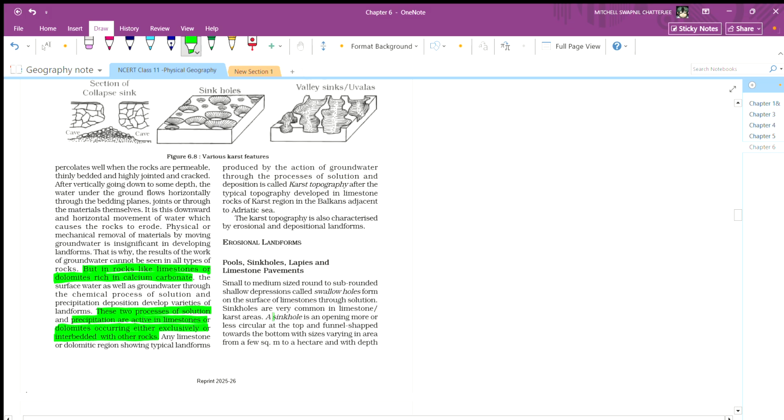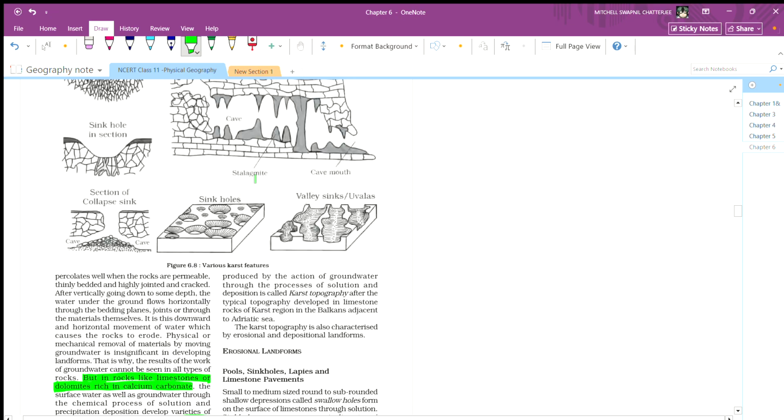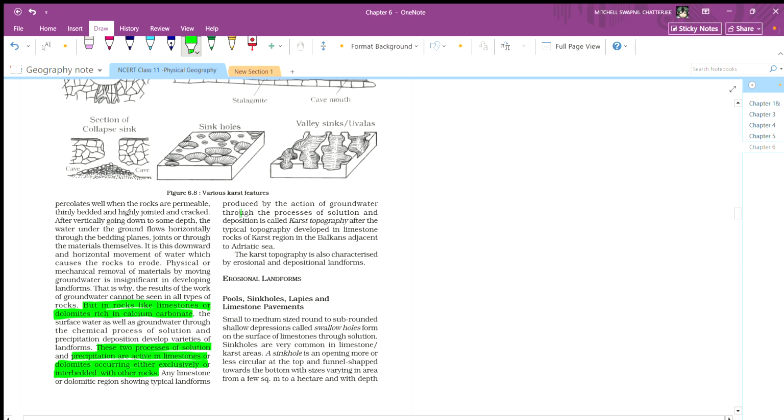So the next one: any limestone or dolomitic region showing typical landforms produced by the action of groundwater through the process of solution and deposition is called karst topography. So, what is a simpler definition of karst topography?